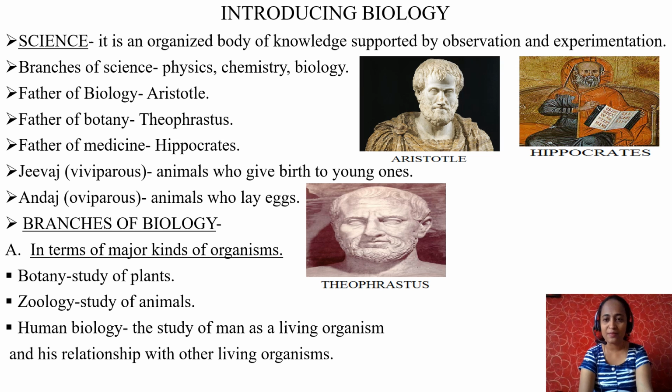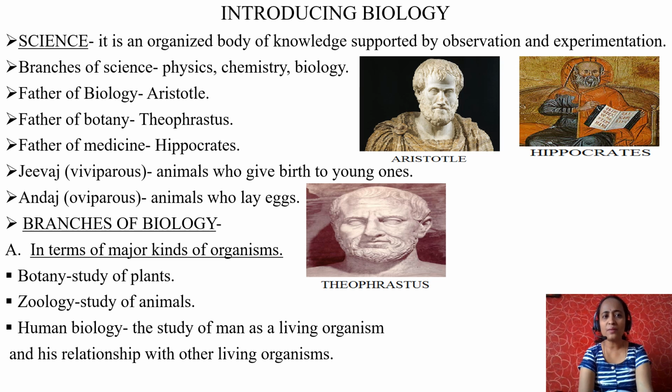Examples for viviparous animals are human beings, all mammals, except echidna and platypus. Apart from these two mammals, all mammals give birth to young ones.